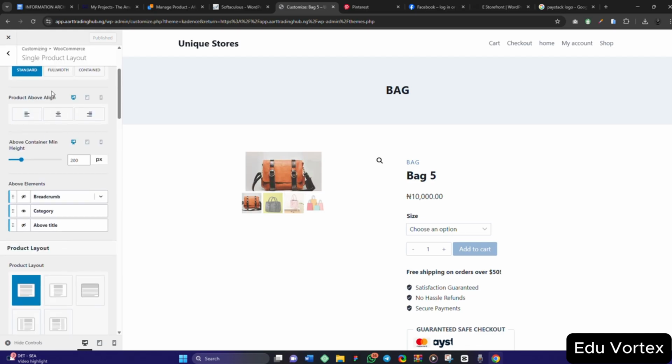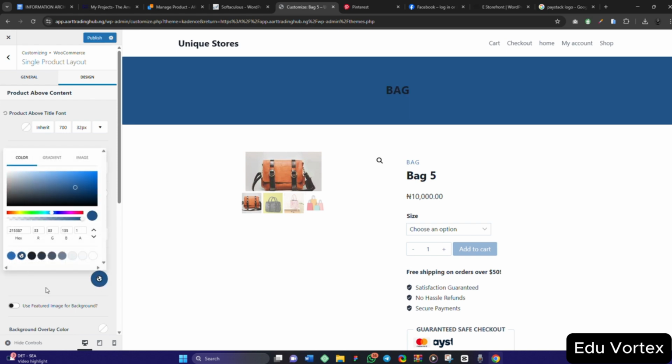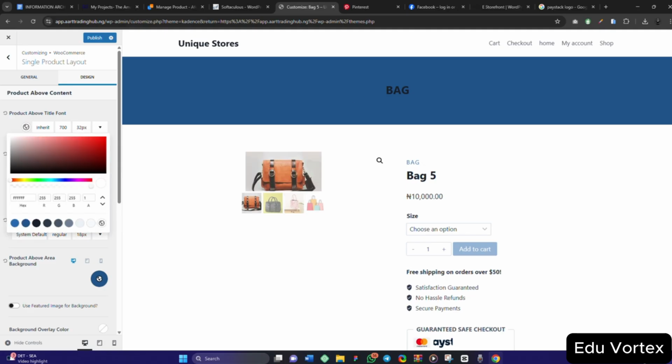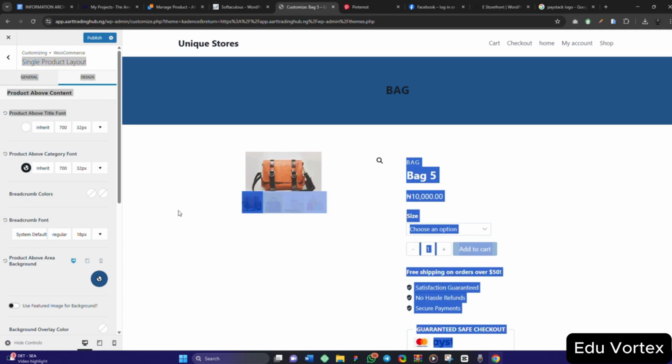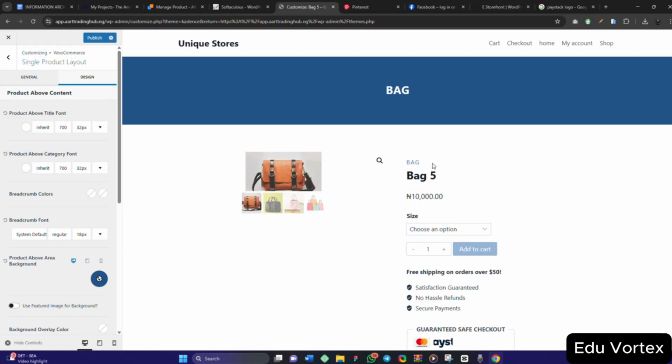So let's move to this particular bag. I want to change the background. So product above area background, this same color I used the other time. And I'll change the text to white. So we can have it like this. Okay, so let me look for, I think this. This is it. So it's now showing exactly like this. So if you notice very well, we have customized our store. Okay, what else do you need? Well, this is exactly what you need.